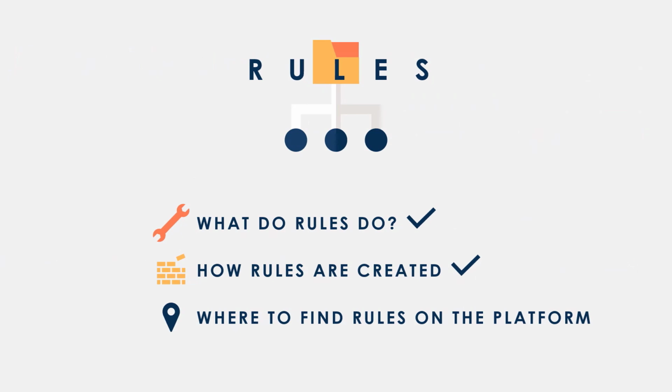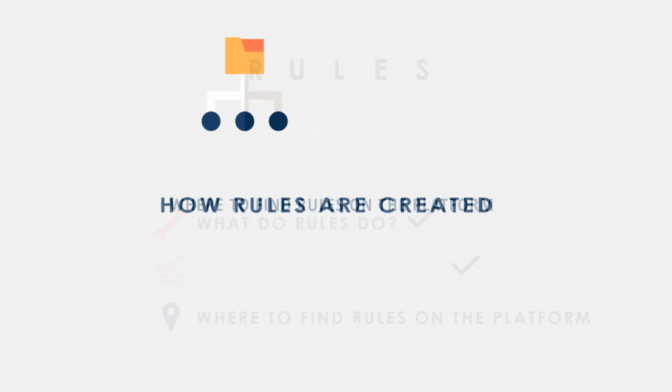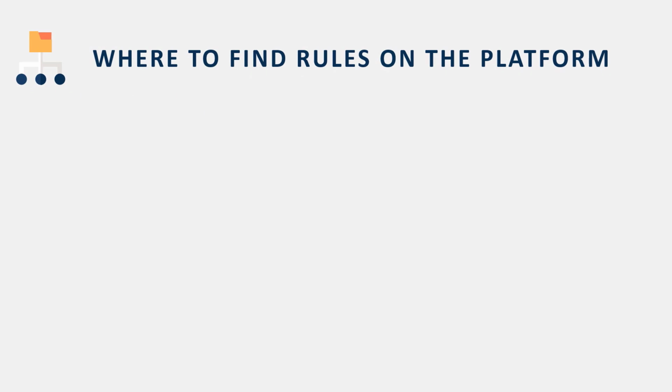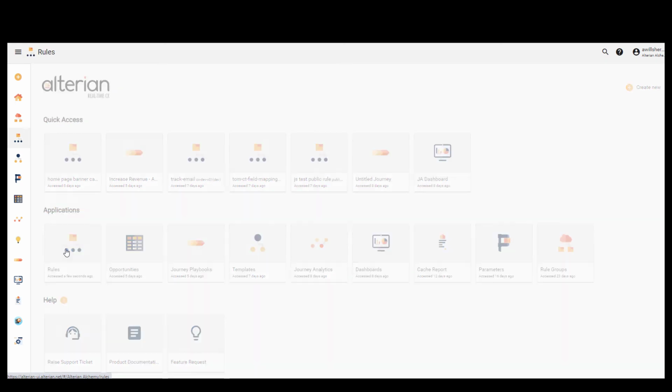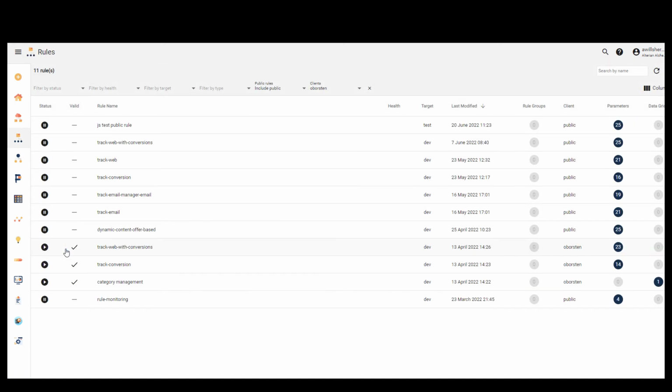So we've looked at what rules do and how rules are created. Finally, let's take a look at where to find rules on the platform. To open up the list of rules available on your platform, click on the Rules icon on the home page. You can use the left-hand menu or the icon in the Applications section. From here you can access all rules including public rules and rules specific to your use cases.